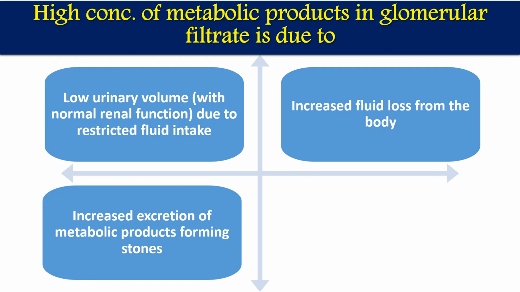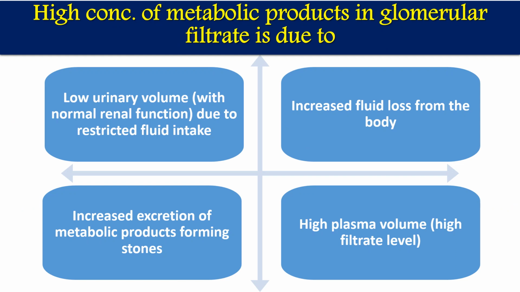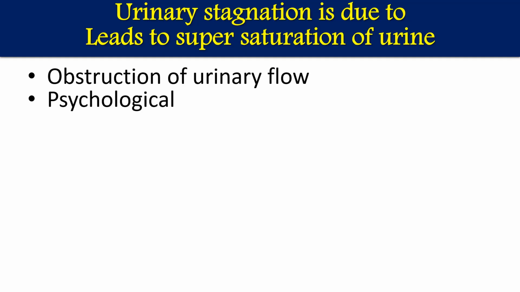Increased excretion of metabolic products forms stones. If we have more metabolic product formation, it will lead to stone formation. High plasma volume or high filtrate level: if plasma volume increases, that also increases the glomerular filtrate. High concentration will be there, because as much plasma as there is, that much metabolic waste will reach the kidney. Then urine stagnation causes supersaturation of urine.